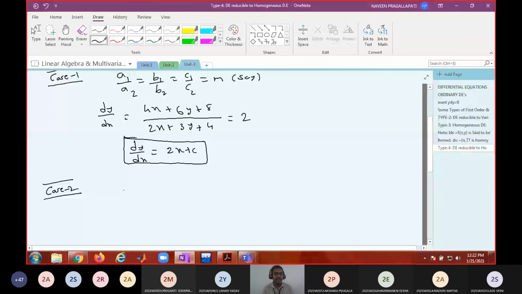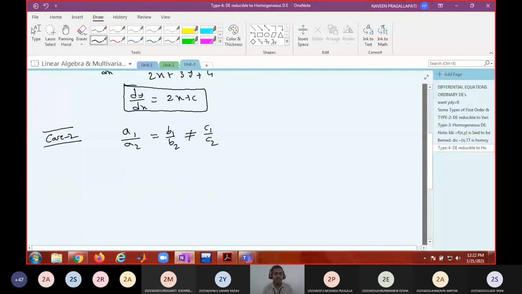Only the first two ratios are equal: a1 by a2 equals b1 by b2, not equal to c1 by c2. If the first two ratios are equal, then what do you do?